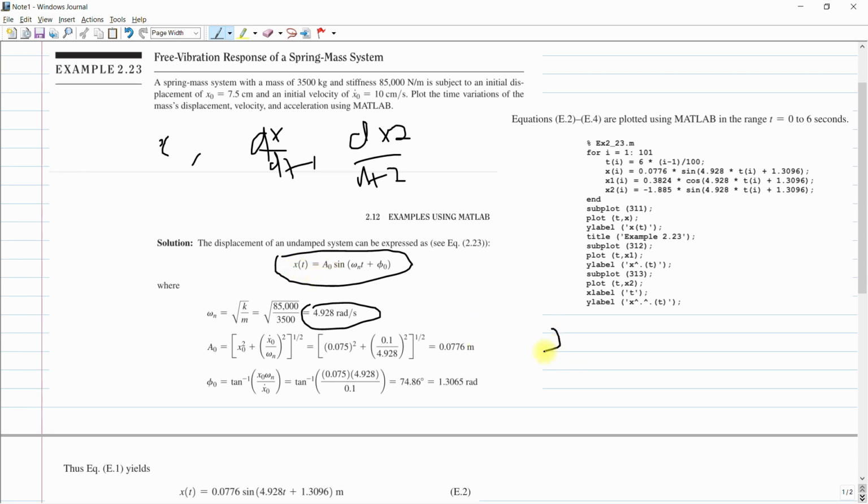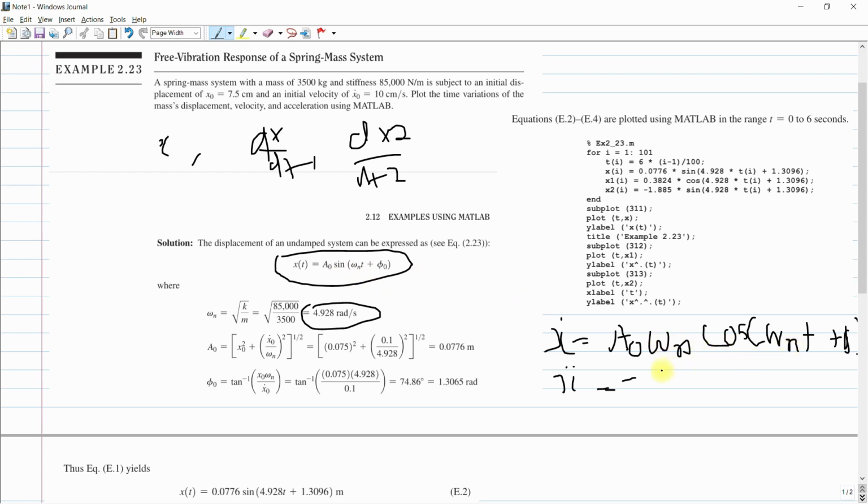So x dot equals A0 omega n, because displacement is a function of t, so sine is converted into cos because of the derivative, cos of omega n t plus this angle, and x double dot is equal to minus,